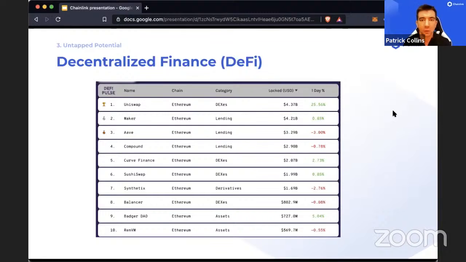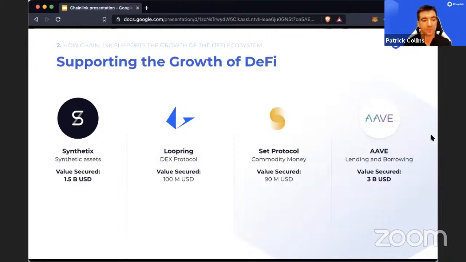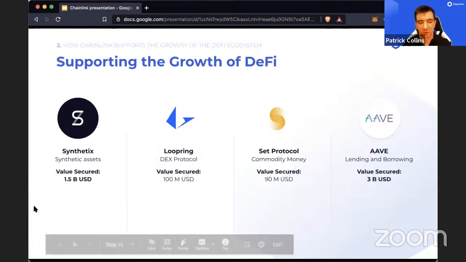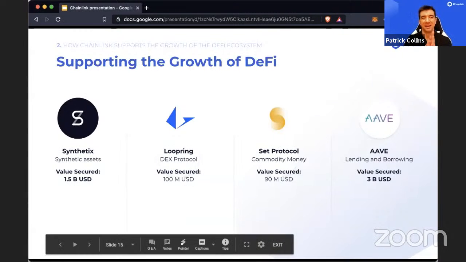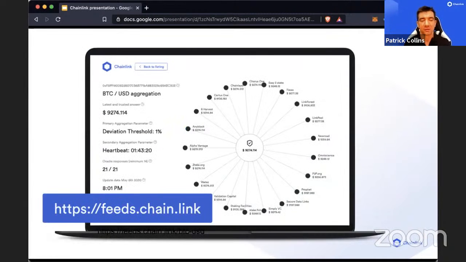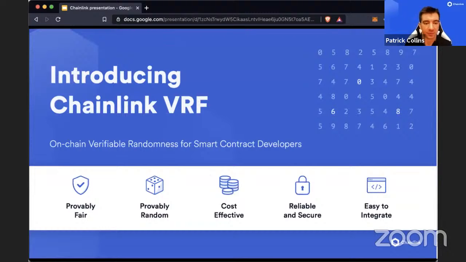So there are huge pros here, and DeFi has definitely embraced this and accepted this. I think about $10 billion USD worth of value is being secured by Chainlink oracles, with protocols like Aave, Synthetix, Loopring, Set Protocol. These numbers at the bottom are not accurate anymore, because they have jumped since I took this photo. But this is showing the power of these price feeds here.